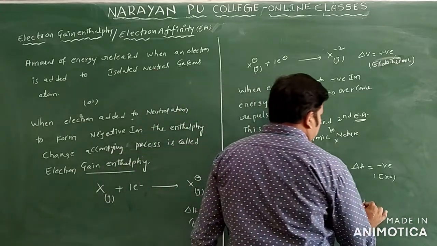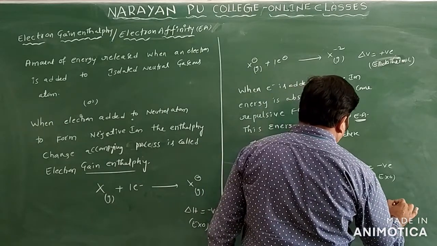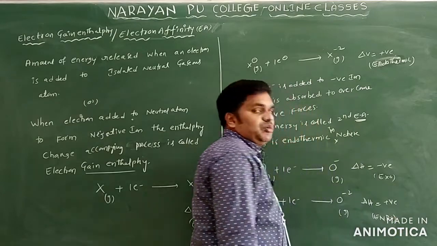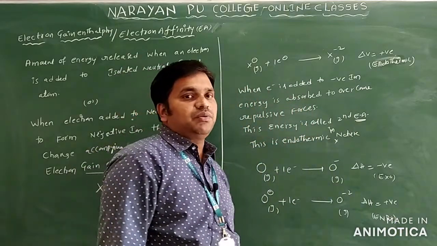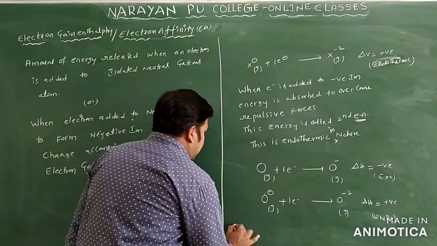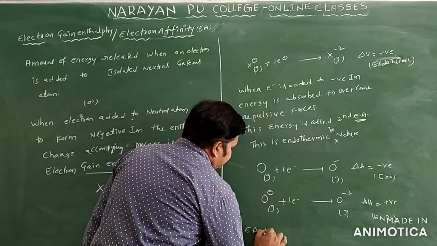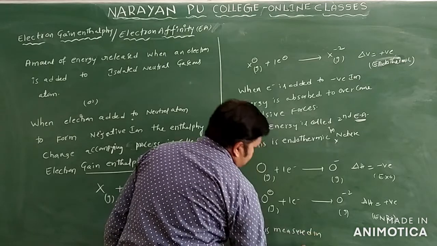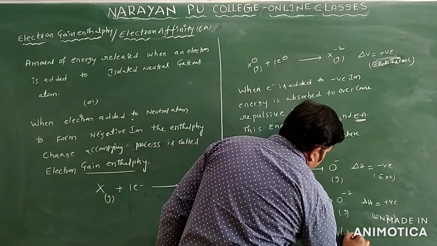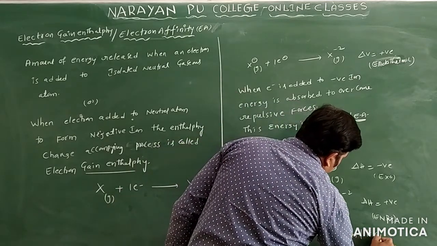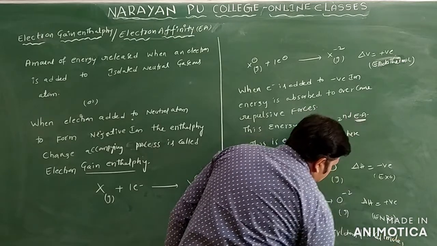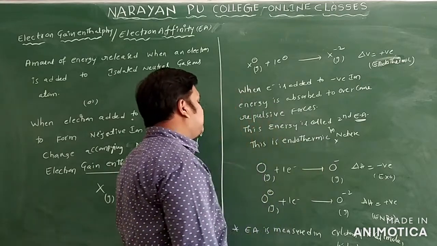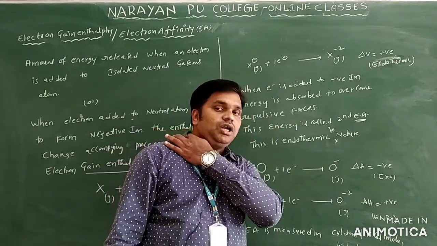So what delta H value can you say here? Delta H is positive only. This is an endothermic process. What is measured here? Electron affinity can be measured in electron volt per atom, or kilocalorie per mole, or kilojoule per mole. So these are the different units we use to express electron affinity.